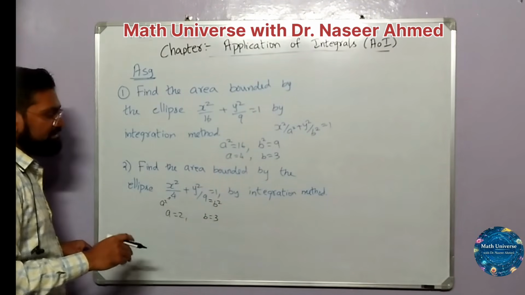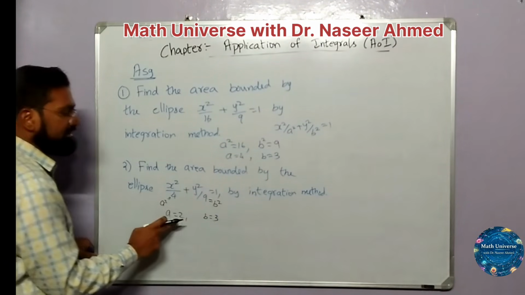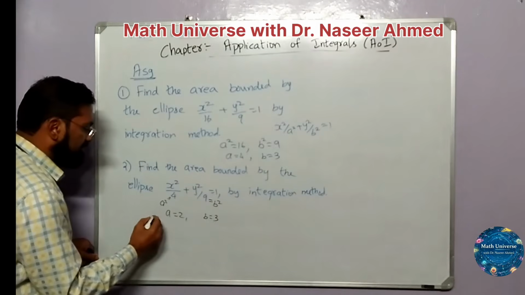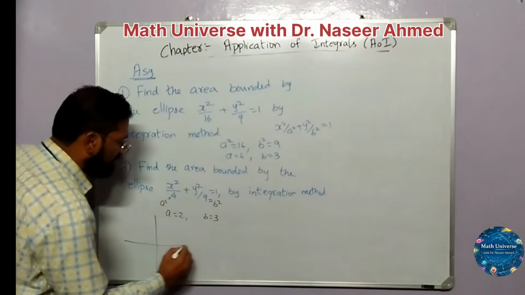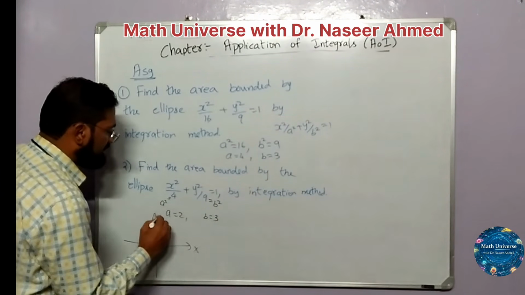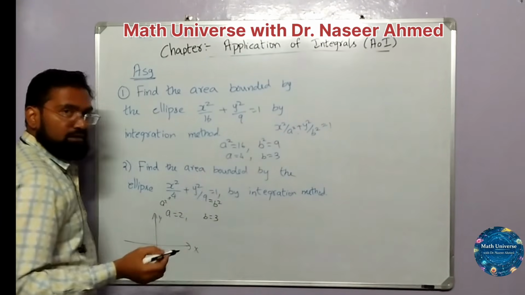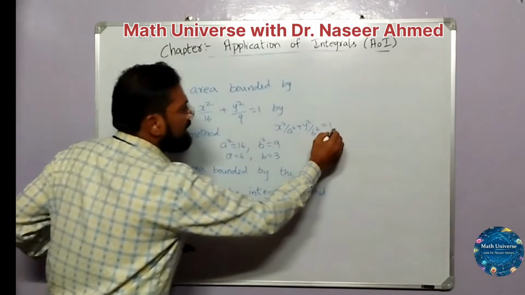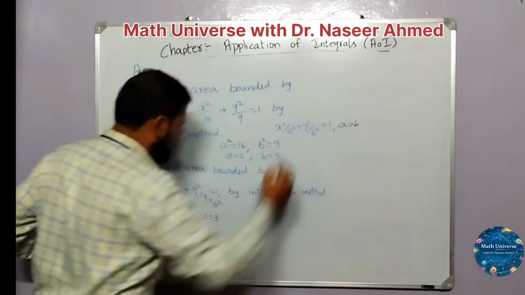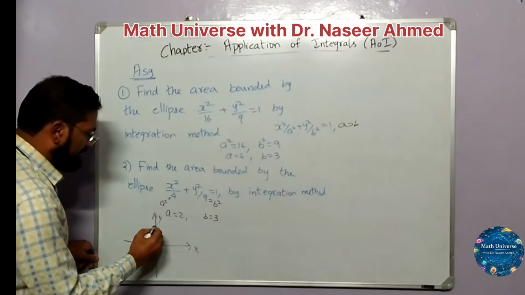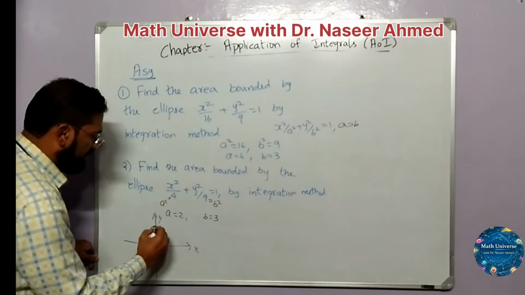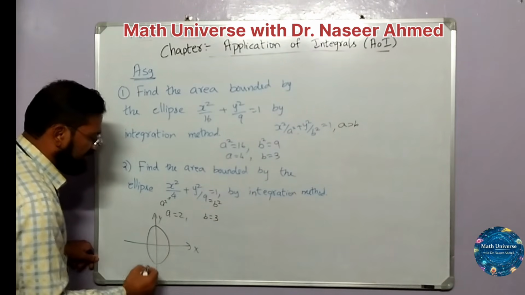If this question is asked, you have to be careful that since a is less than b, your ellipse will be a vertical ellipse. It won't be a horizontal ellipse. The derivation which has been done is under the assumption that a is larger than b. So for this, my ellipse will be a vertical ellipse, a standing potato, which I call during the class.